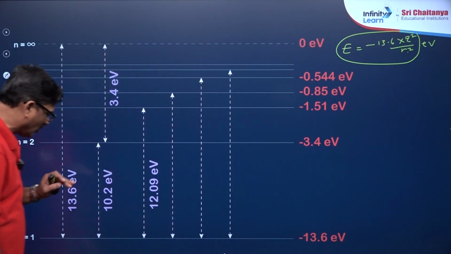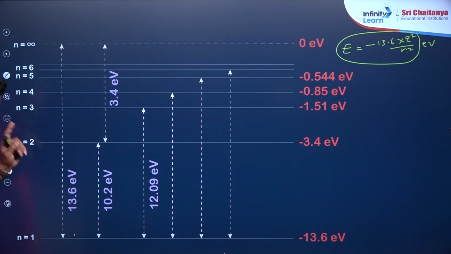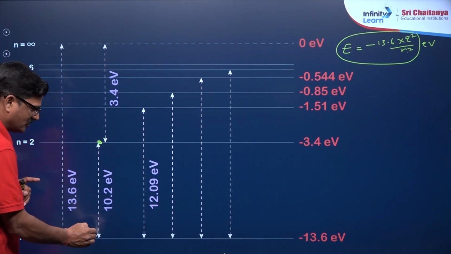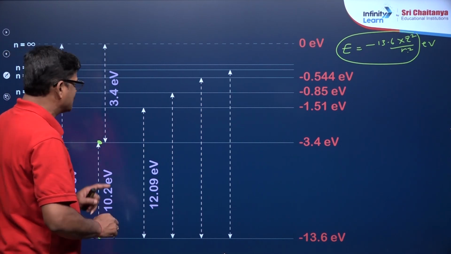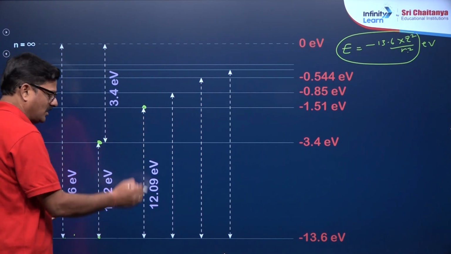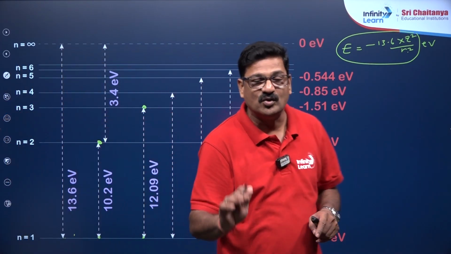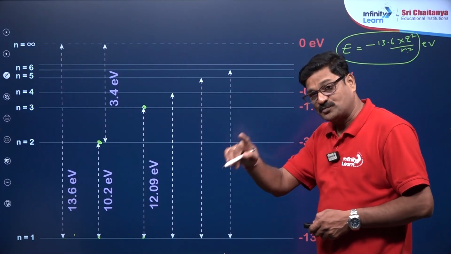Let us say an electron wants to jump from here to here, it has to gain 10.2 electron volt. Similarly, if the electron jumps from here to here, it has to lose 10.2 electron volt. Similarly, if it jumps from here to here, it has to lose 12.09 electron volts. While losing this energy, it is going to form various spectral lines.